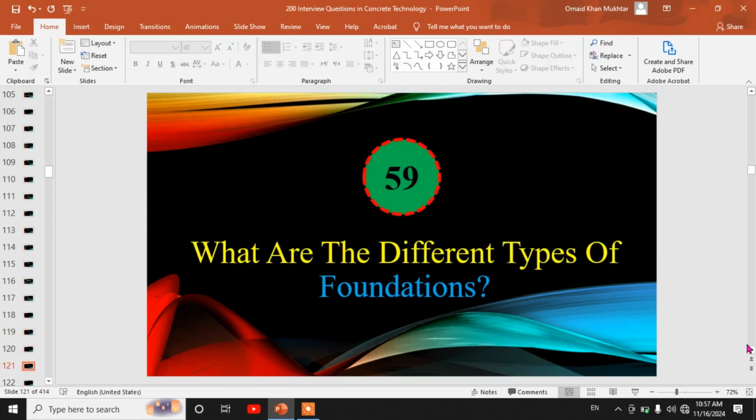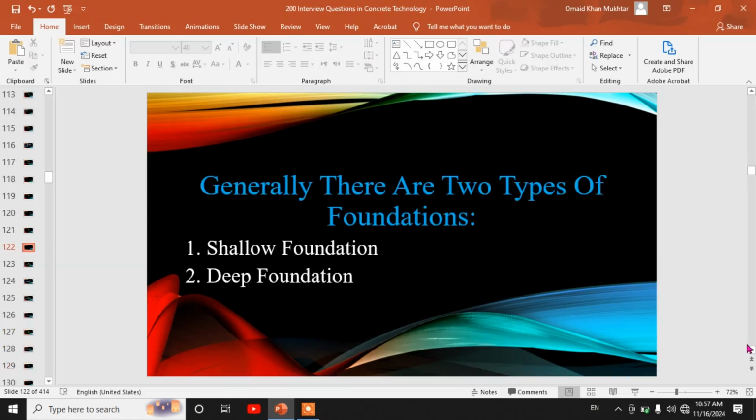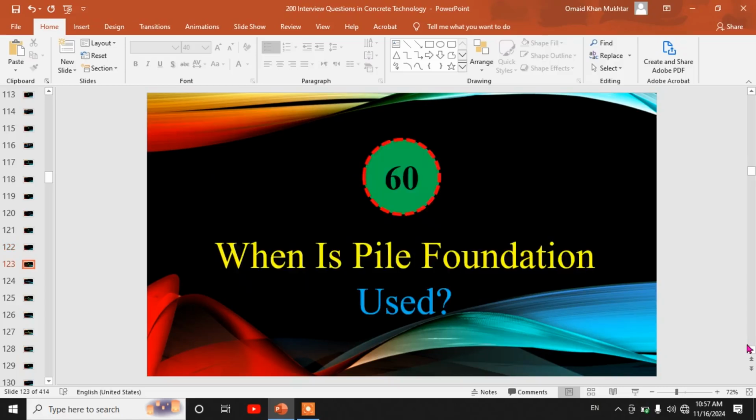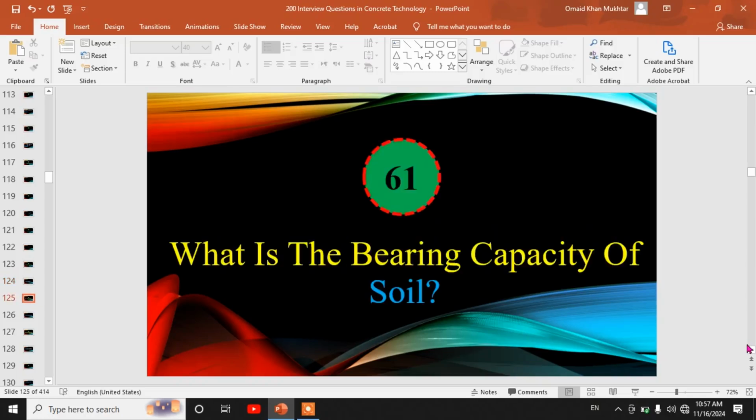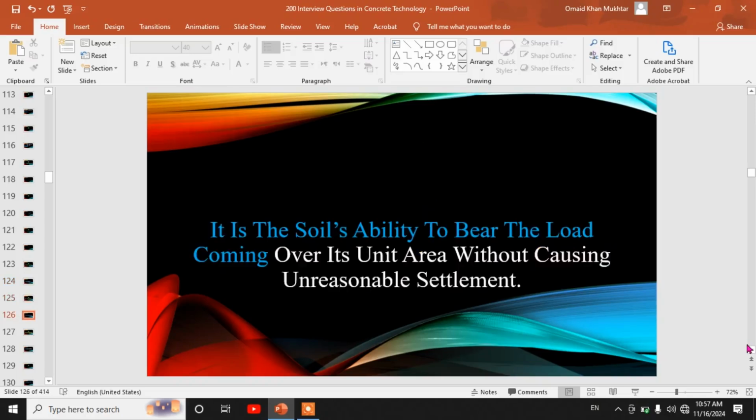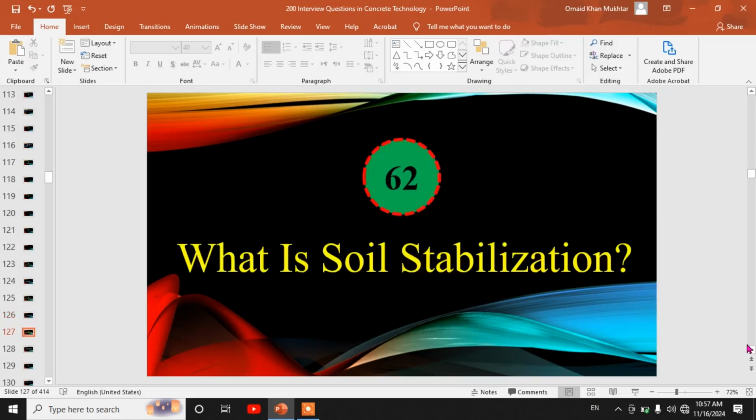59. What are the different types of foundations? Generally, there are two types of foundations: shallow foundation, deep foundation. 60. When is pile foundation used? When the soil bearing capacity is less than 24 kN per square meter. 61st. What is the bearing capacity of soil? It is the soil's ability to bear the load coming over its unit area without causing unreasonable settlement.